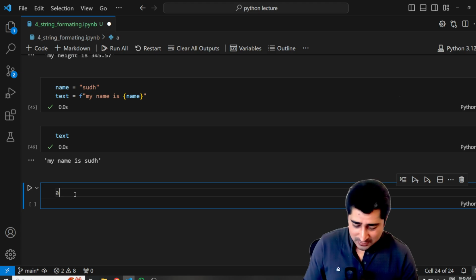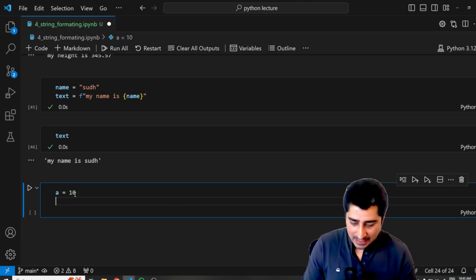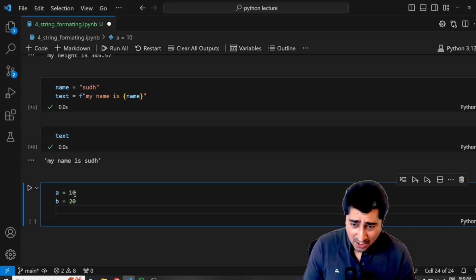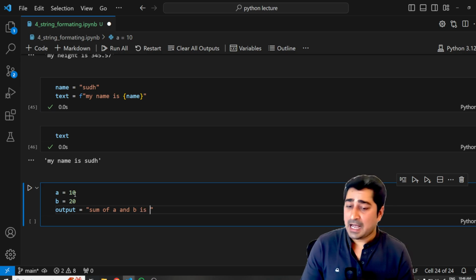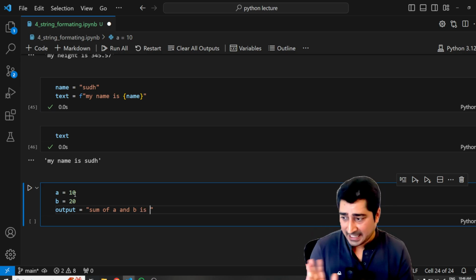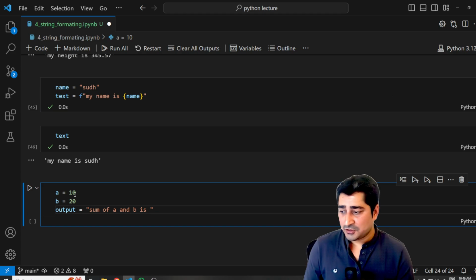Now, let's suppose A is equal to 10 and B is equal to 20. Output is one of the variables I'm going to create. Here I would like to write "sum of A and B is". I have to print the summation of A and B. How will I be able to print it?